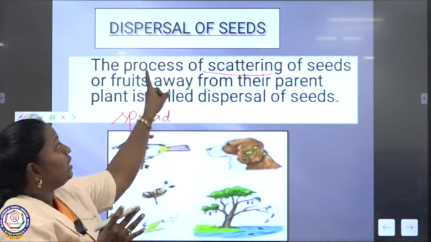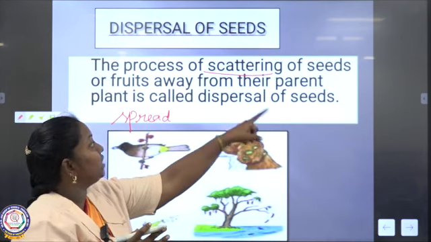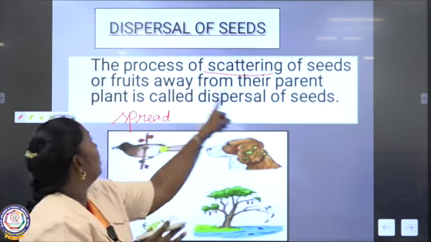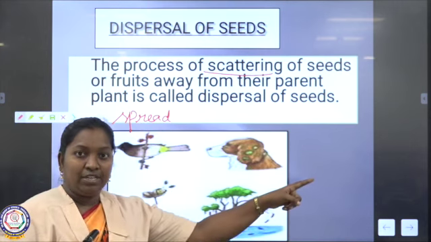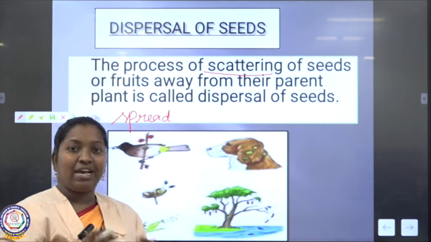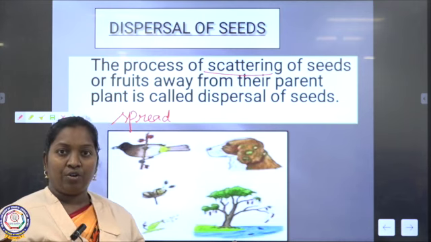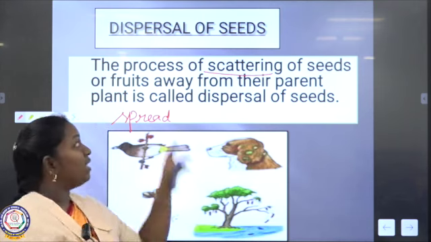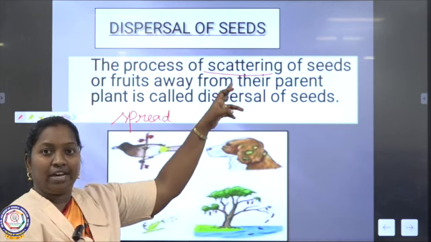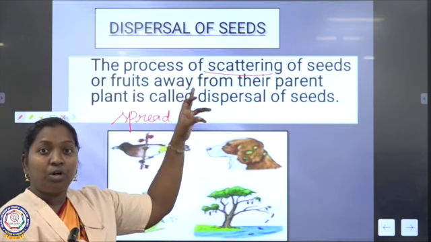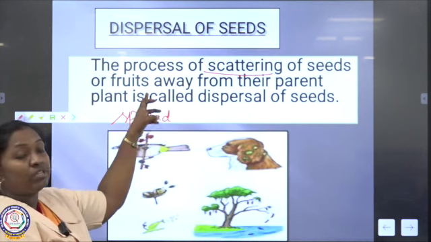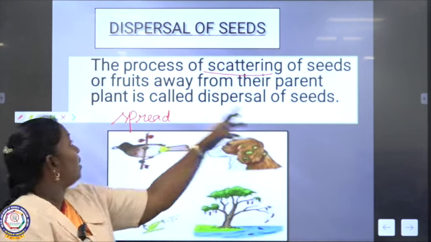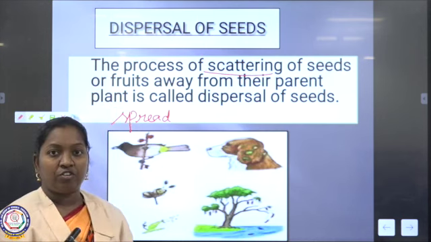So it needs a process of scattering of seeds or fruits from the parent plant. This is called dispersal of seed. From the parent plant a seed is scattered away, no, that process is called dispersal of seed. I hope you understand. Let me read one more time. The process of scattering of seeds or fruits away from their parent plant is called dispersal of seed.